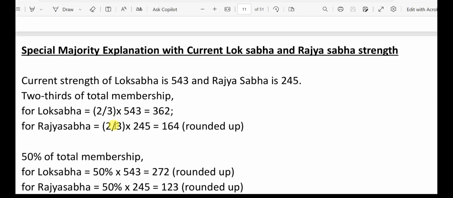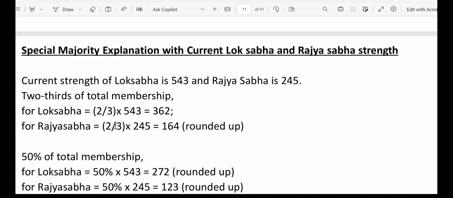Okay. Next, here I am going to explain what is special majority. When we say majority, what does it mean? Let's suppose there are a total of 100 members, and some discussion is going on. When it comes to voting, if 51 members vote for one candidate and another 49 vote for another candidate, then the candidate who gets 51 votes will be declared the winner. That is majority, simply. Okay. Now, what is special majority?